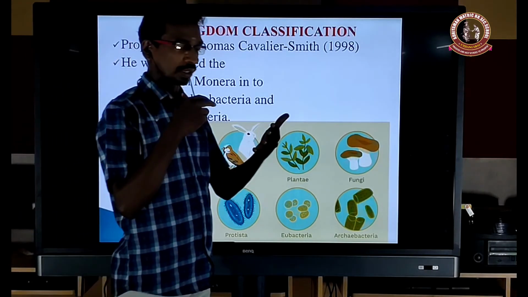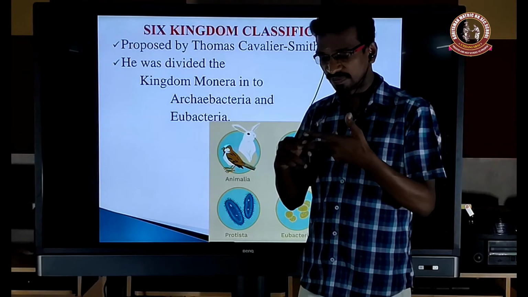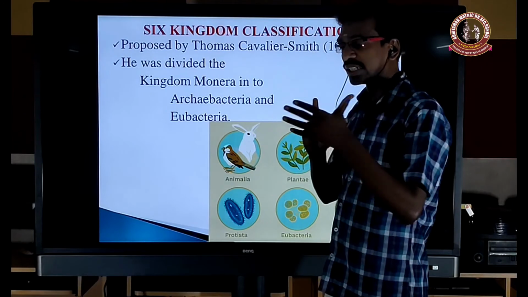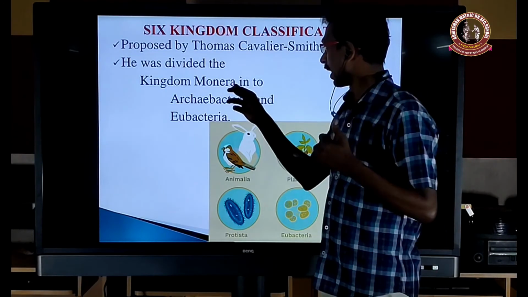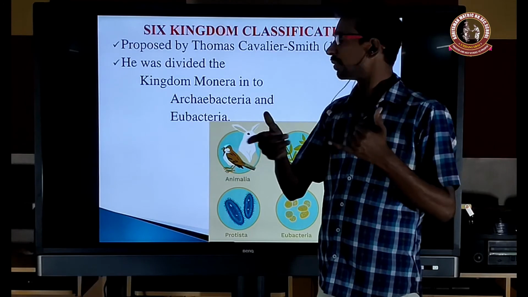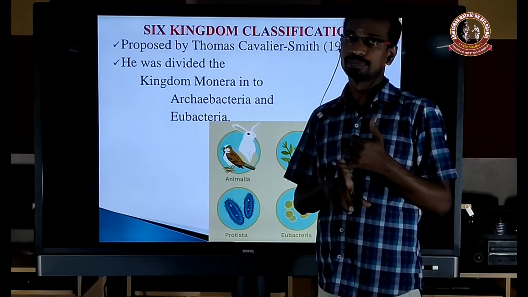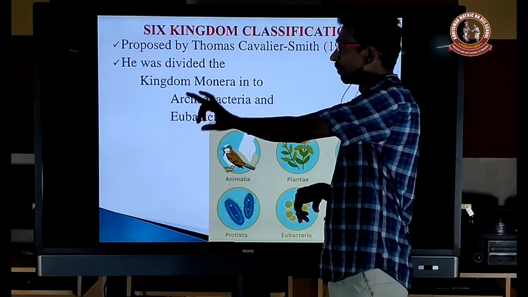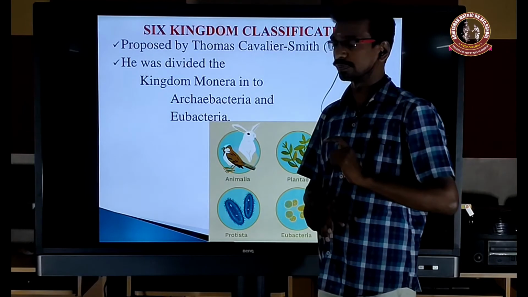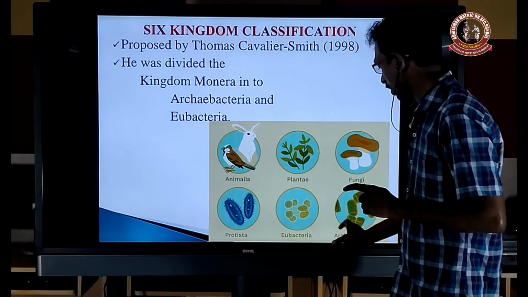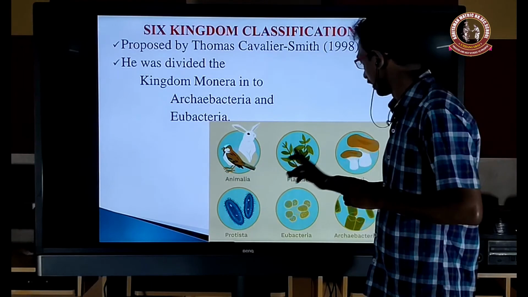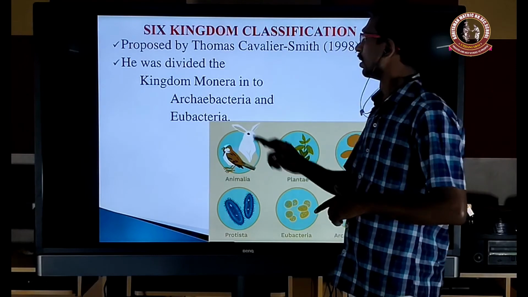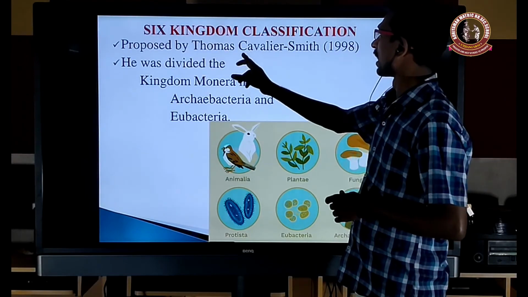Already Monera, Protista, fungi, plantae, animalia were there. So Cavalier-Smith split the kingdom Monera into two kingdoms, Archaebacteria and Eubacteria. So here Archaebacteria is kingdom 1, Eubacteria kingdom 2, Protista kingdom 3, fungi kingdom 4, plantae kingdom 5 and animalia kingdom 6. Who proposed the sixth kingdom? Cavalier-Smith.